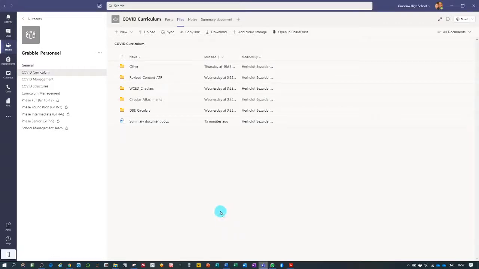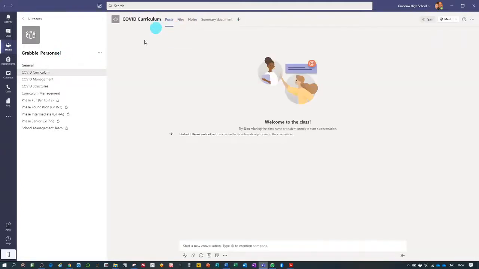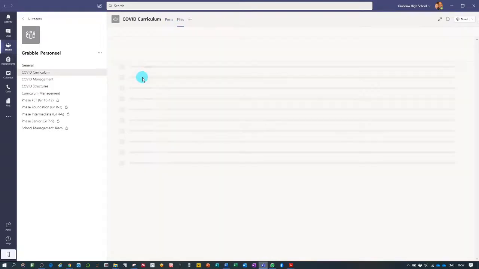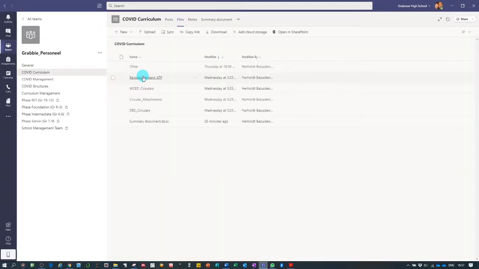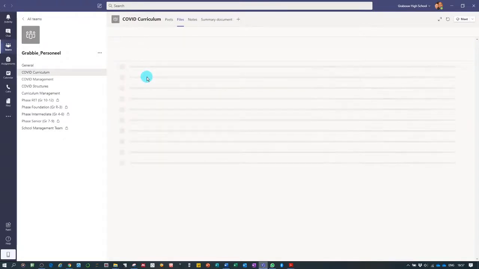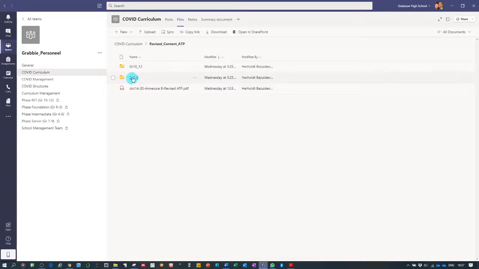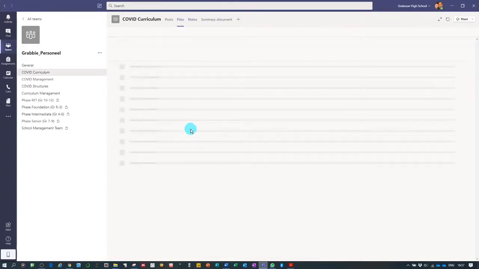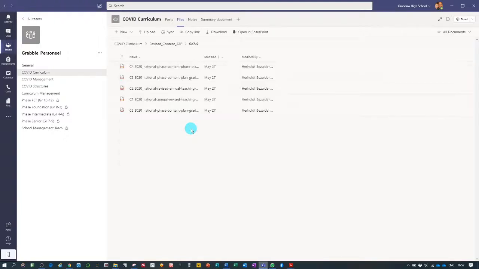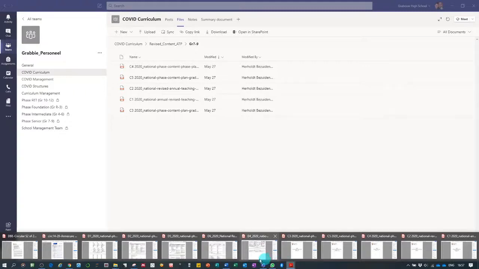You don't need to go download all of that or go through that process. Everything is in the Grabouw Personnel team under COVID curriculum, and of course the files tab itself. On the files tab you will see the revised content ATP, and if you click on that folder it will open folders, and you can click on the grade 7 to 9 folders. All the documents that we will discuss are right there for you to read. I already opened the documents in a PDF reader.